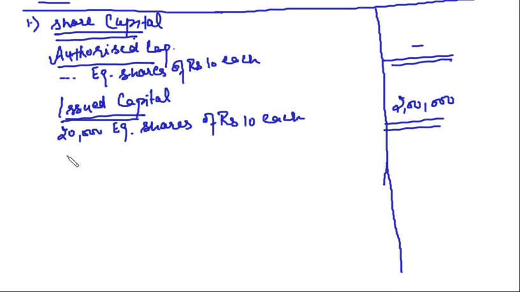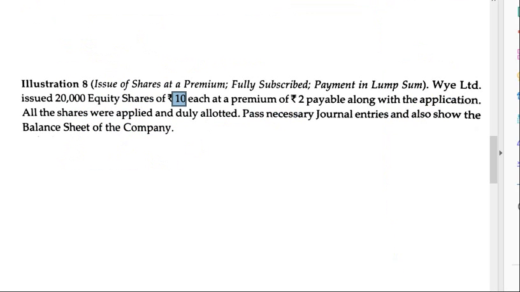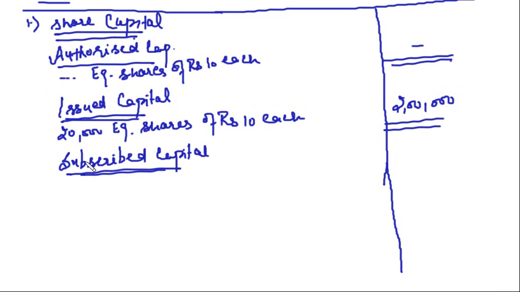Then what is the third part? Subscribed capital. Now in this case, the capital has been fully subscribed, isn't it? Because the question clearly states that all the shares were applied and duly allotted. That means we have received money on all the shares, right?